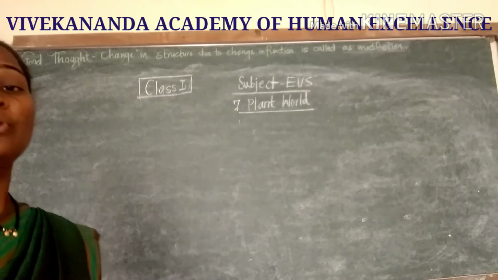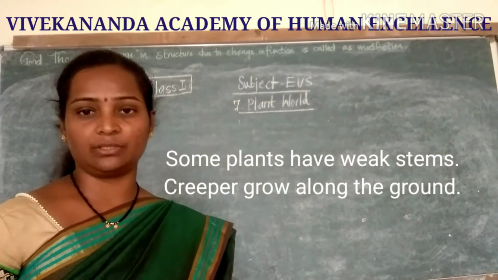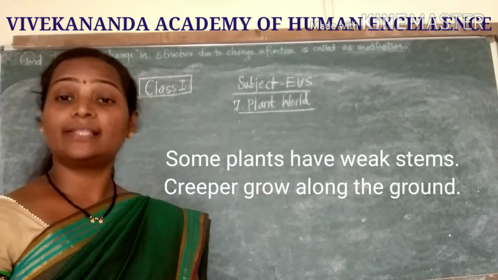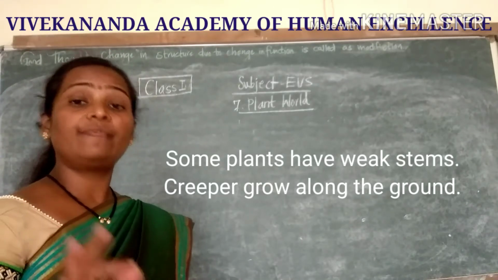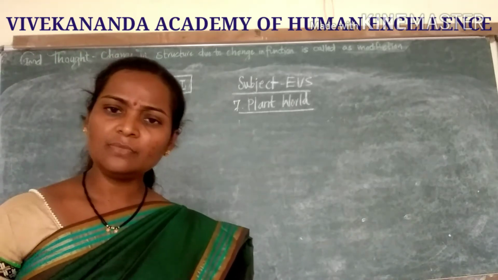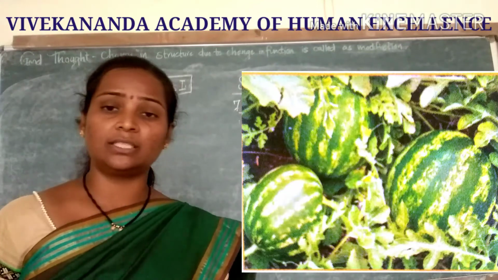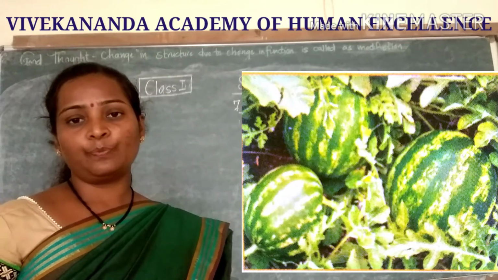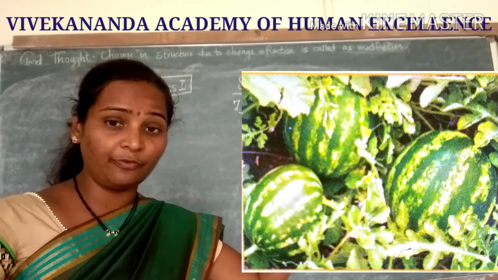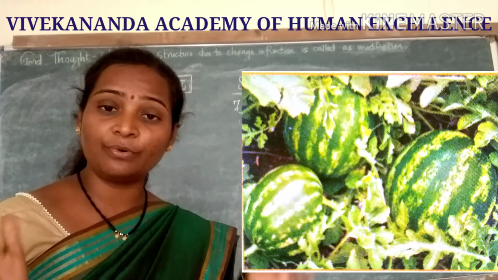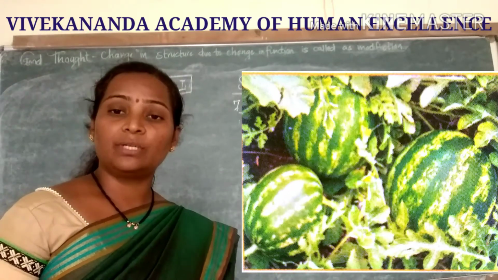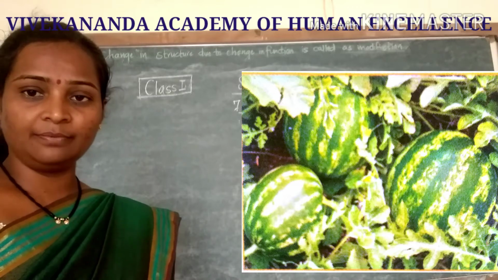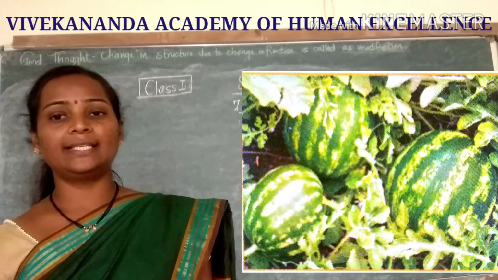Okay, and there is one more type, that is the creepers. Just like small children crawl on the ground, there are some plants that always grow along the ground, and keep spreading like that. They have a very weak, very delicate stem, but they bear big fruits. Those plants are called creepers. Examples are pumpkin, then watermelon and bottle gourd. These are the examples. Find out.